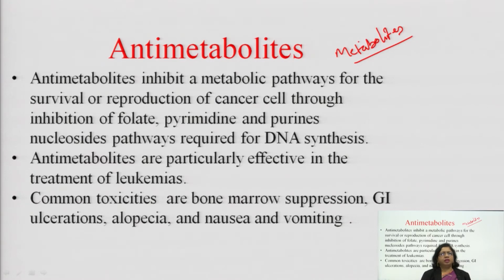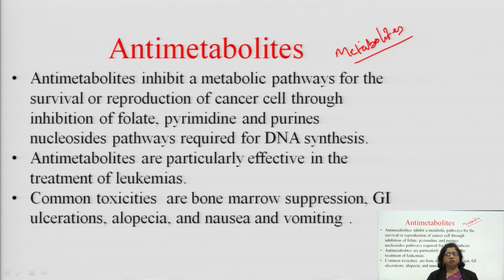Antimetabolites inhibit a metabolic pathway for the survival or reproduction of cancer cells through inhibition of the folate, pyrimidine and purine nucleoside pathway, which is required for DNA synthesis.